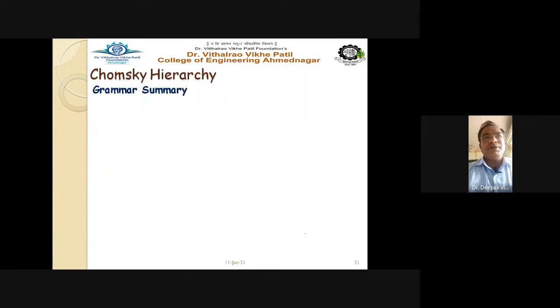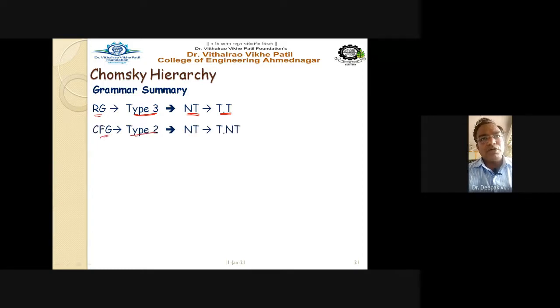So in summary of the grammars, we can summarize like this: regular grammar is called the type 3 grammar, and see the rules. A non-terminal on the left hand side, but on the right hand side there must be terminals. There should not be any non-terminal on the RHS. In case of CFG, that is your type 2 grammar, restrictions are somewhat released. Here you can have combinations of terminals and non-terminals, any number of non-terminals on the right hand side, but on the left hand side there is only one non-terminal in case of both type 3 and type 2 grammar.